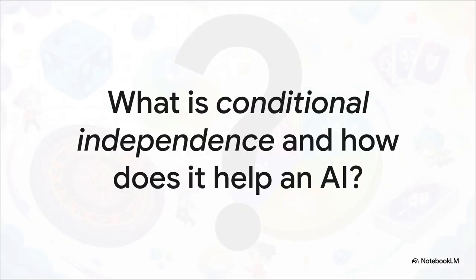We have covered a ton of ground, but this is really just the beginning. It leads to an even more powerful idea called conditional independence. That's when two things might look related, but the moment you learn about a third thing, they suddenly become independent. So the question is, how could an AI use that idea to filter out all the noise, simplify really complex problems, and make even faster, smarter predictions? Well, that's a great question for next time.